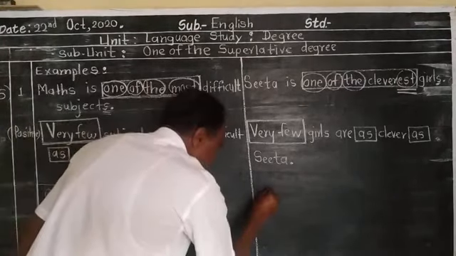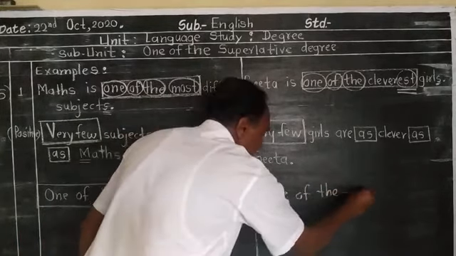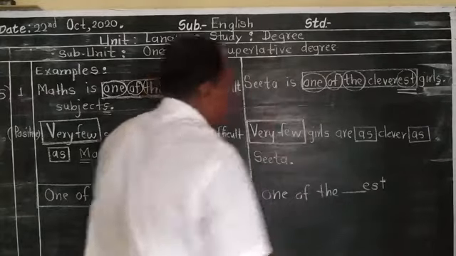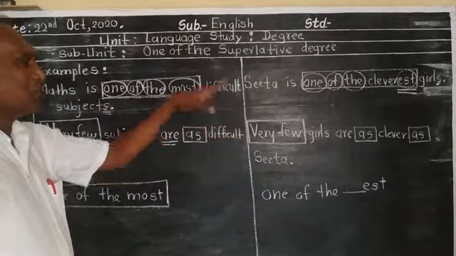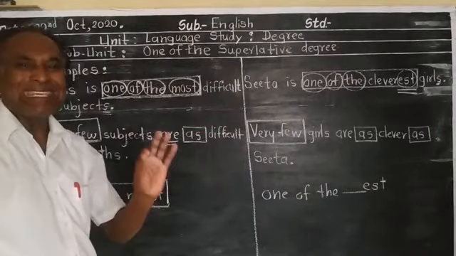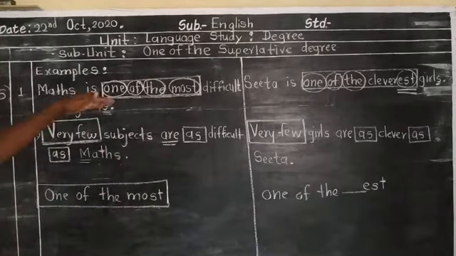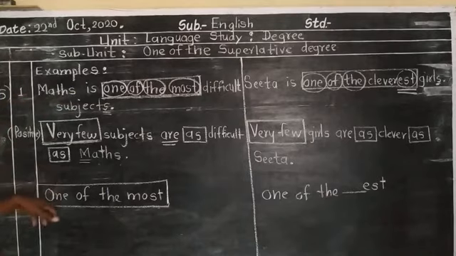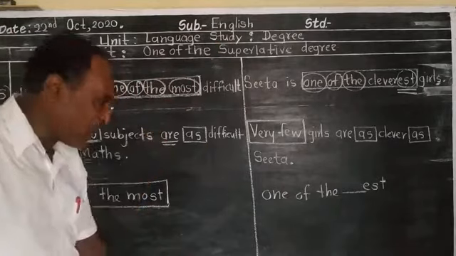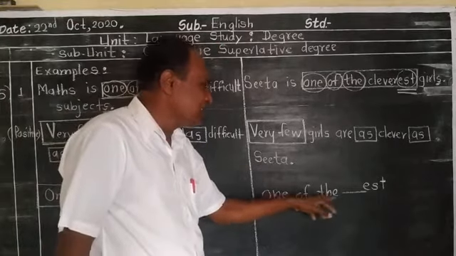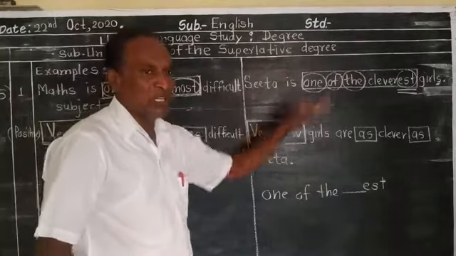And here, one of the -est. How to identify the superlative degree? It's a very easy way to understand, students. Look here. If you find in a sentence "one of the most," definitely it is one of the superlative degree. If you find "one of the" it is definitely one of the superlative degree.